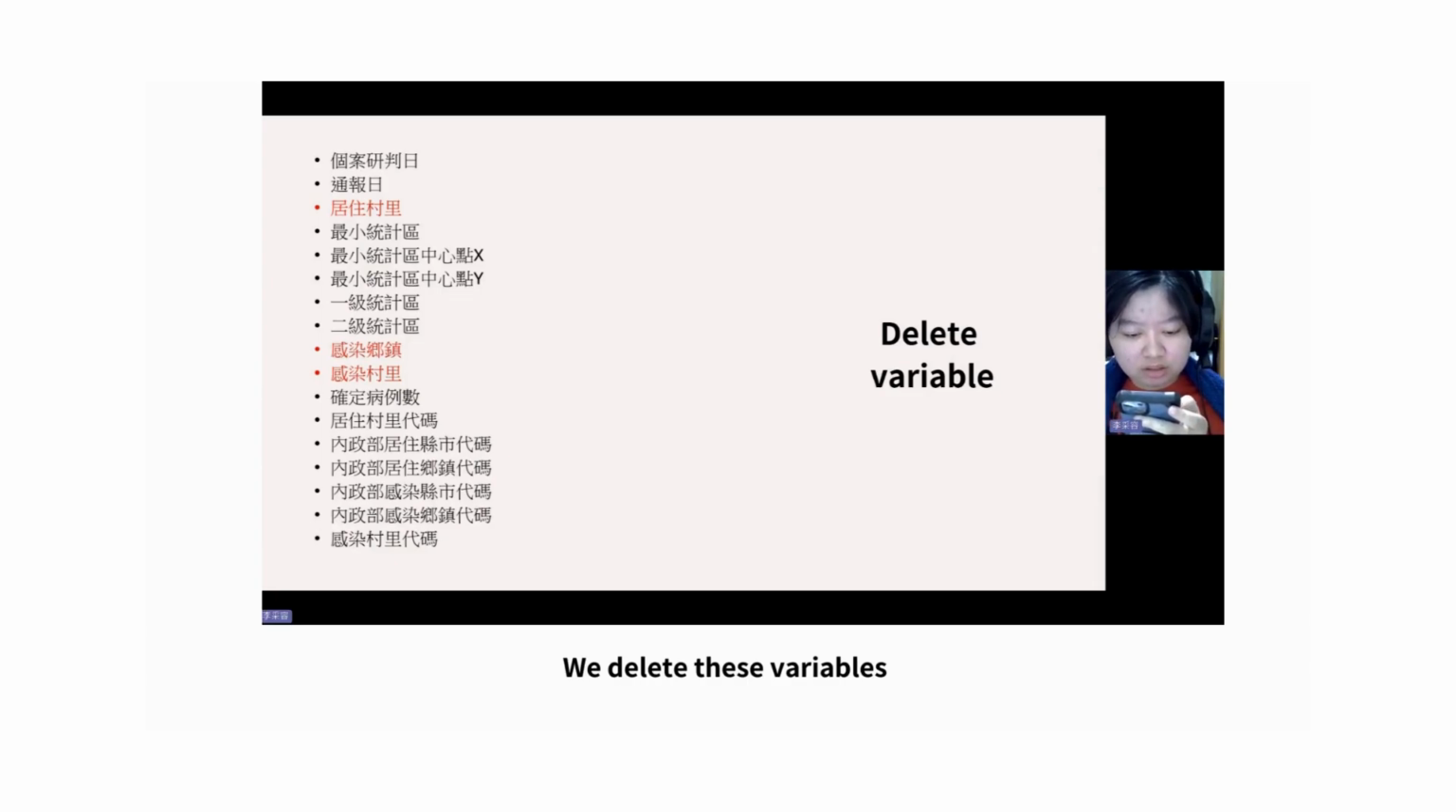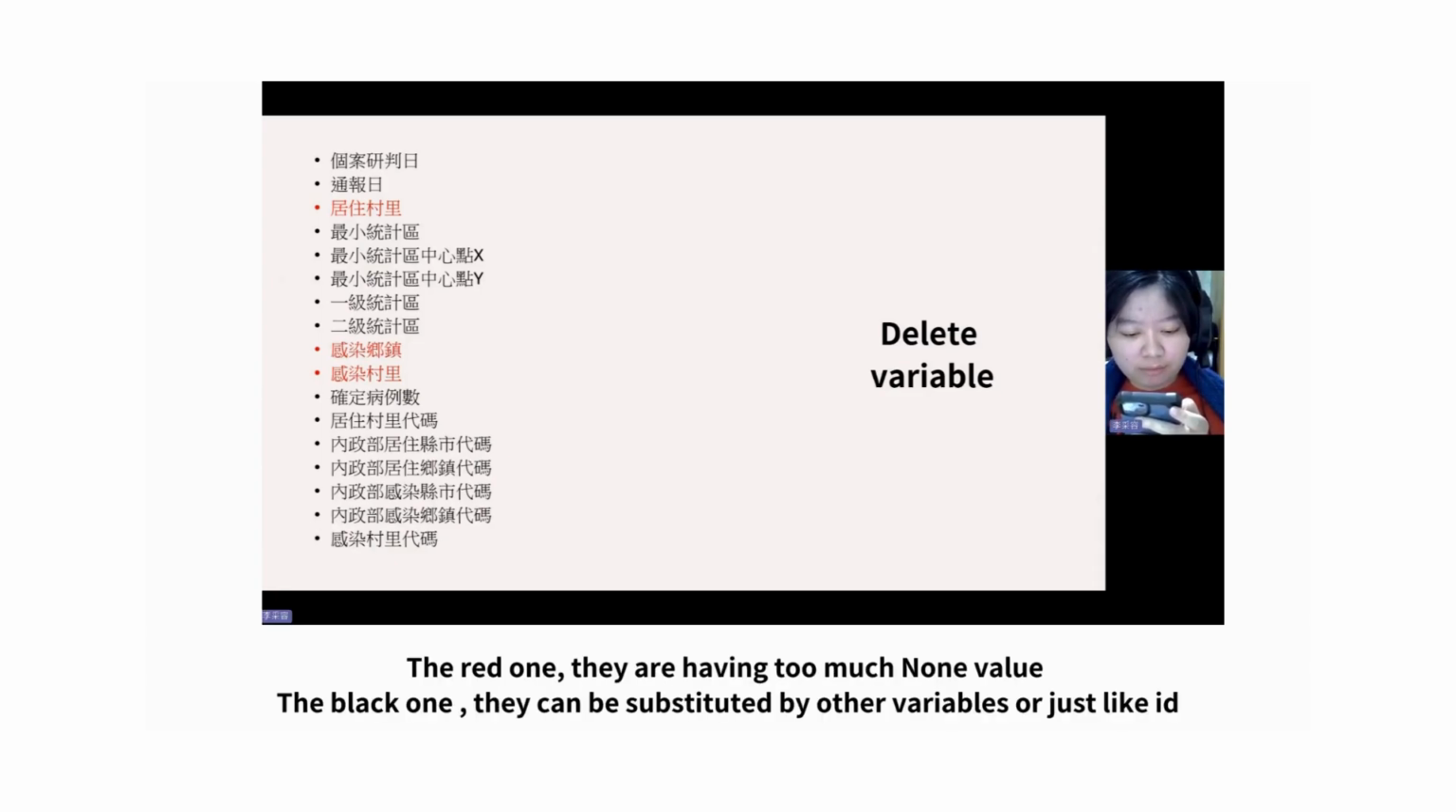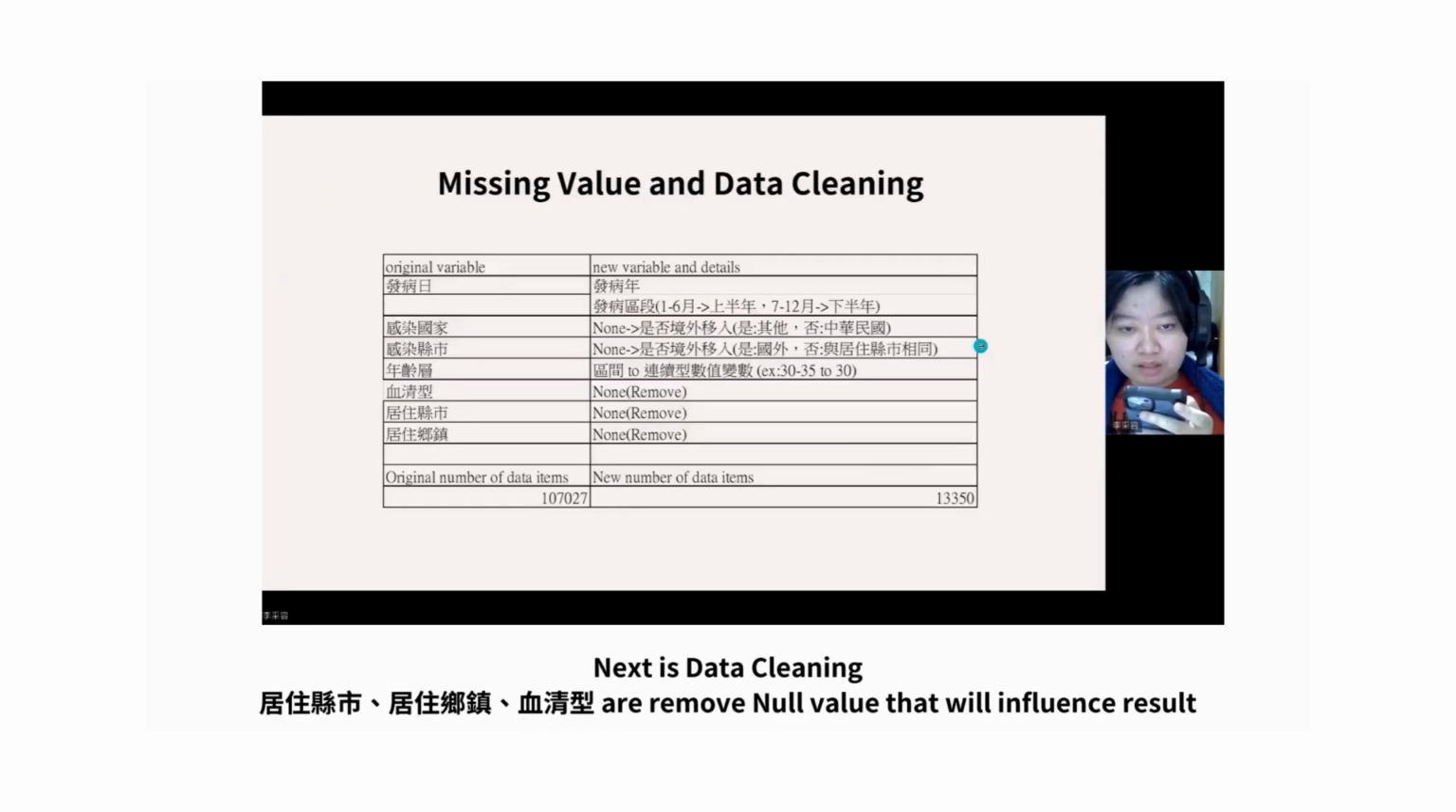We delete these variables. The red ones have too many missing values. The black ones can be substituted by other variables or are just like IDs. Next is data cleaning. 居住县市、居住乡镇、血清型 are removed, as they are not variables that will influence the result.